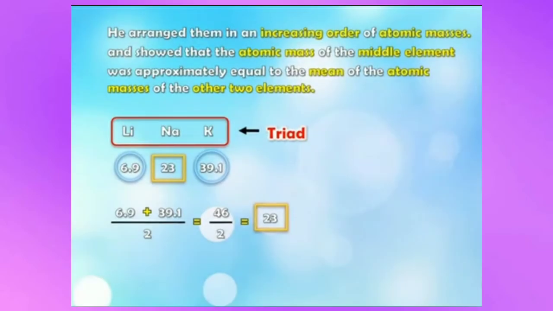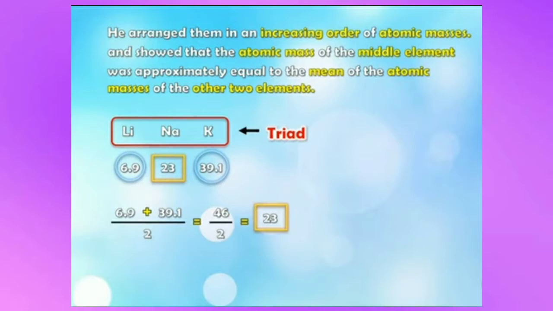It means if we add 6.9 plus 39.1 and divide by 2, that means we are taking the average of the masses of lithium and potassium. So we get 46 divided by 2, which equals 23. So now 23 is the average, or the mean.